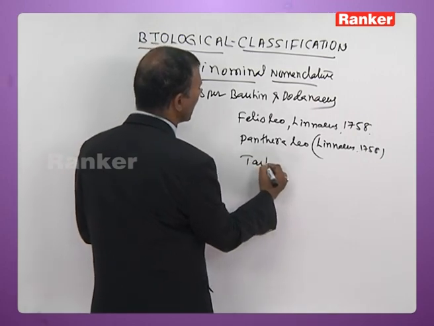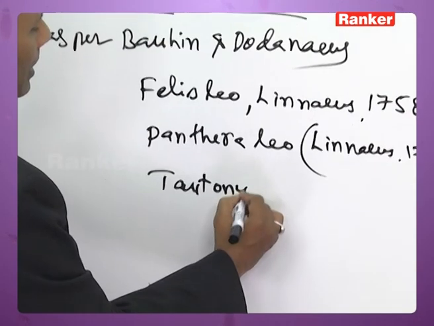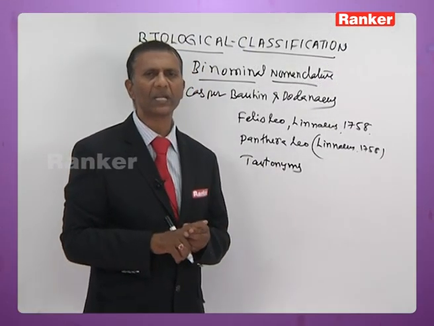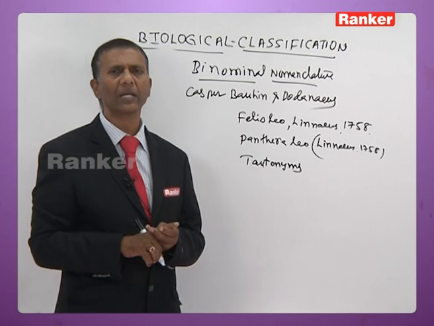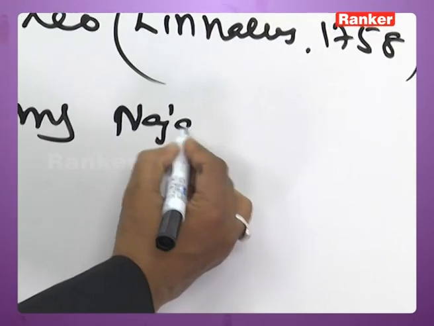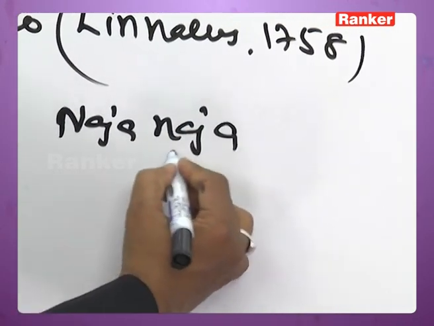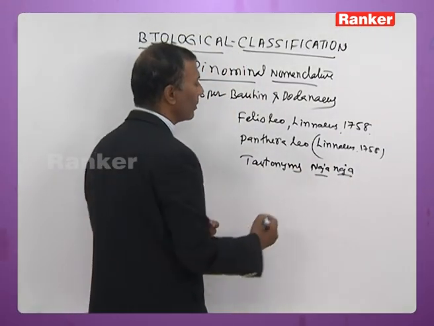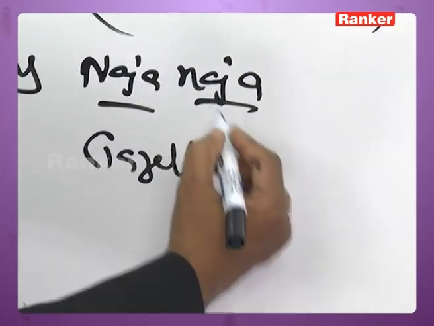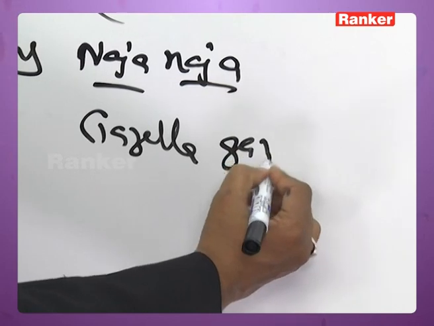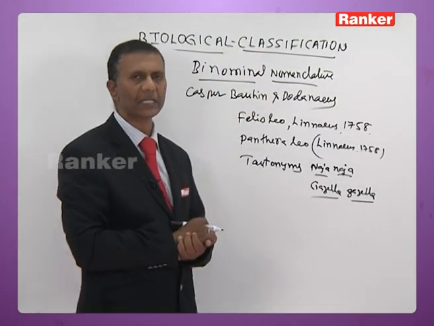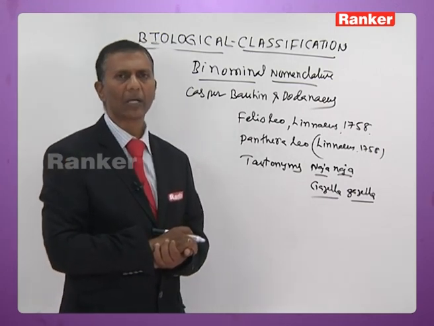The same word is given for both genus and species, then it is referred to as tautonym. For example, Naja naja is the scientific name of cobra, whereas it becomes tautonym. Gazella gazella is the scientific name of a deer that lives in grasslands. So such names are called tautonyms.